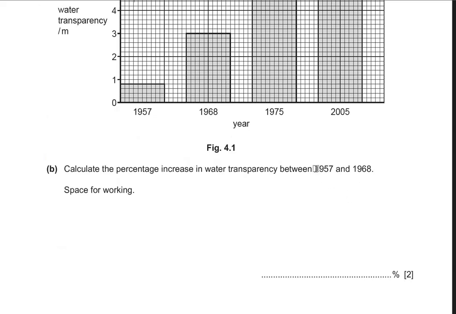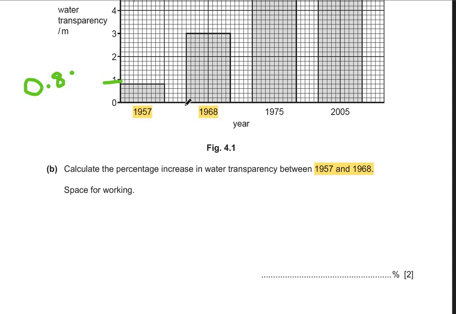So the question says between 1957 till 1968. All right, so 1957 is here and 1968 is here. What we need to do is take out the values. In 1957 it was 0.8, and in 1968 it was 3.